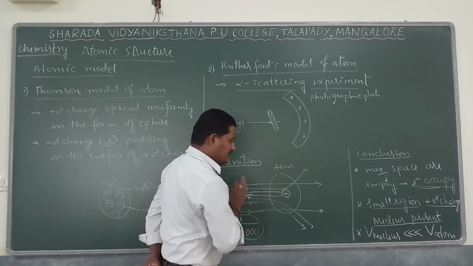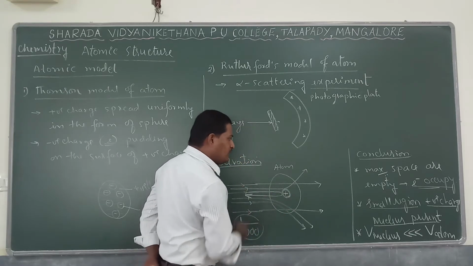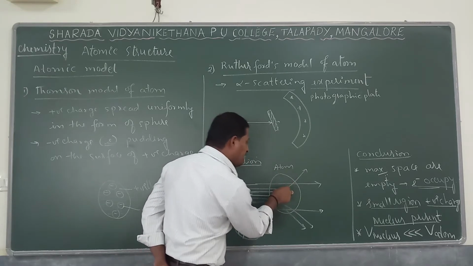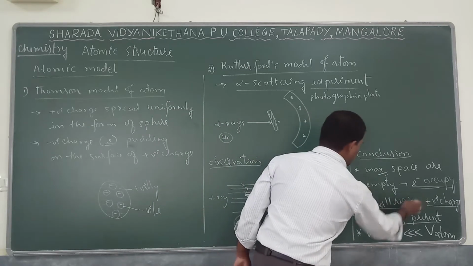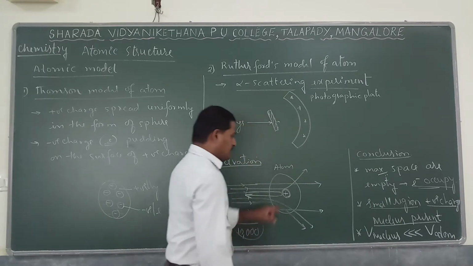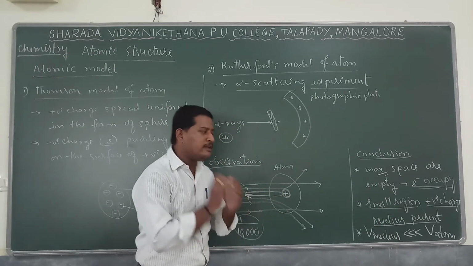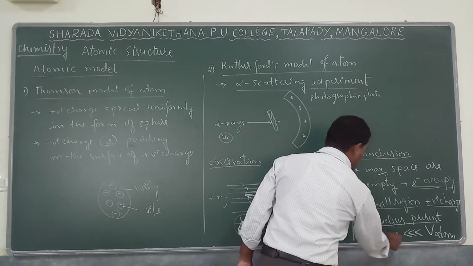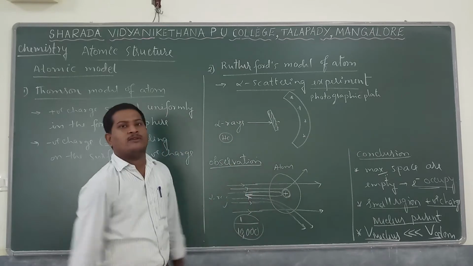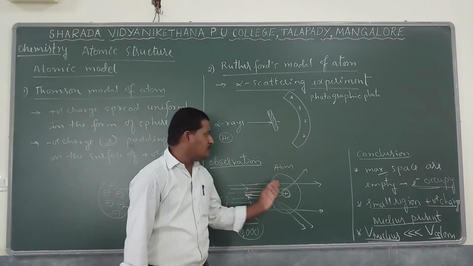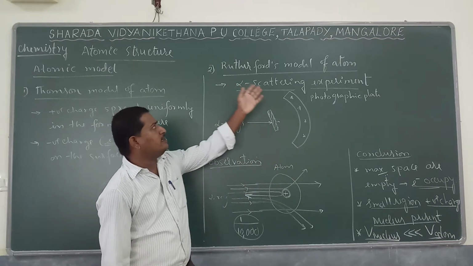So that says that the nucleus is present and occupies very small volume, at the center of the atom. It is a small, positively charged region, and the volume occupied by that nucleus is very small. It is observed that the volume of the nucleus is very small compared to the entire volume of an atom. That is the conclusion given by Rutherford's alpha scattering experiment.